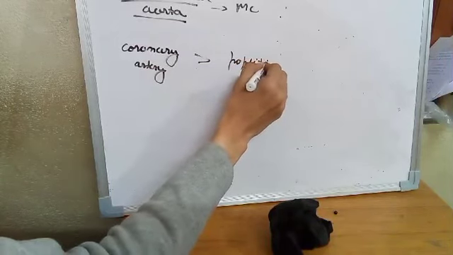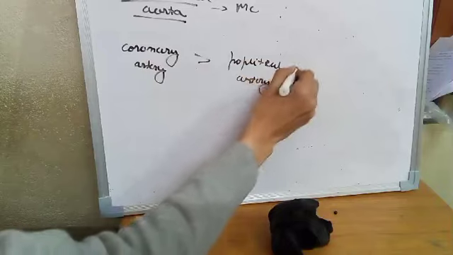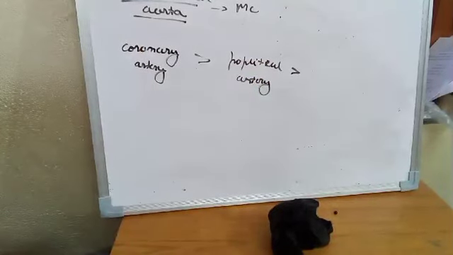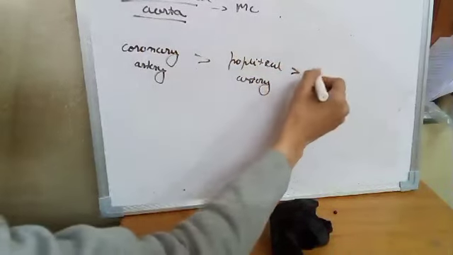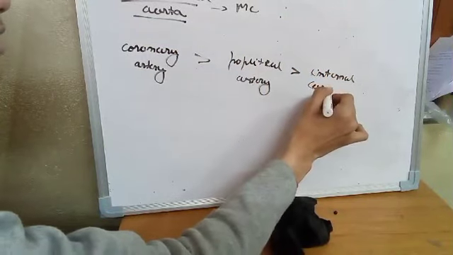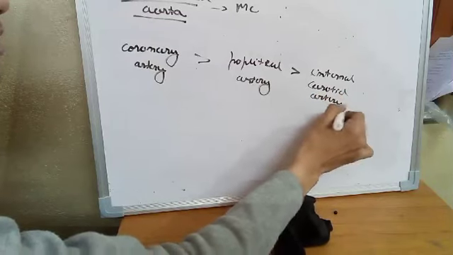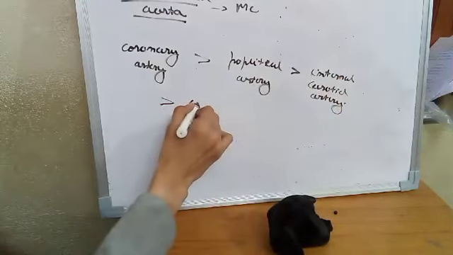Then the popliteal artery, and the internal carotid artery in the brain. The least commonly affected is the circle of Willis.